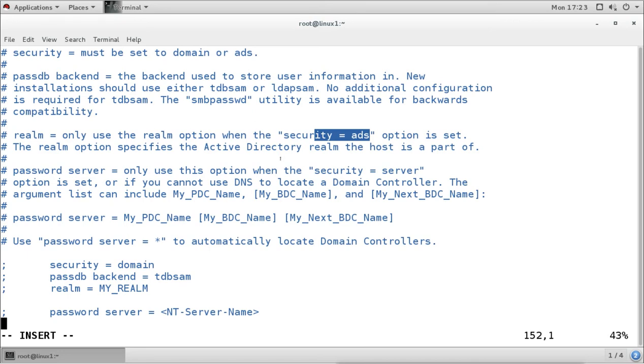Then we can use Samba and configure this security setting as ADS or domain or server. Now domain and server are the same, ADS is different. We can configure this with the help of Winbind, Samba Winbind. So with that we can make this Linux server a member of the existing Windows domain.